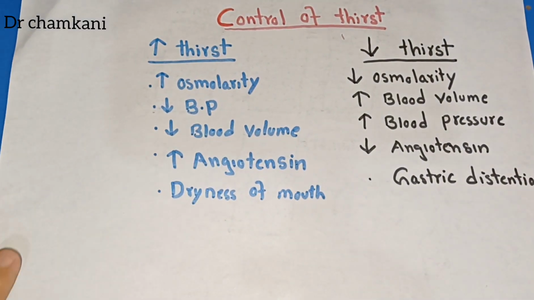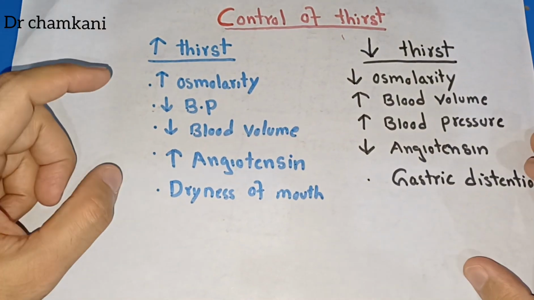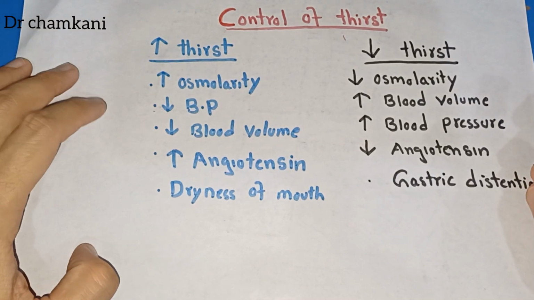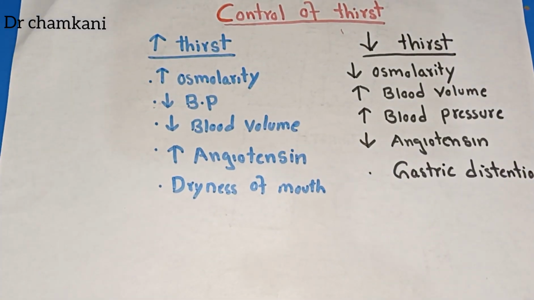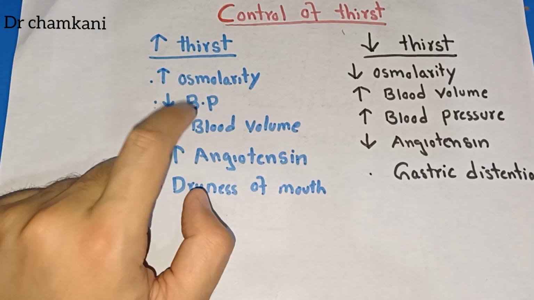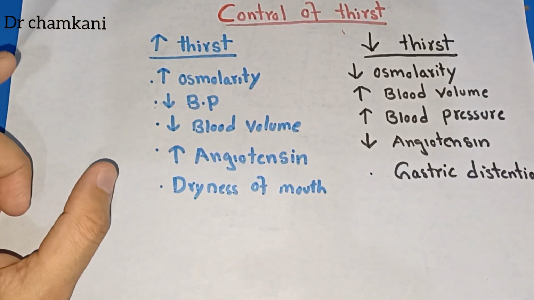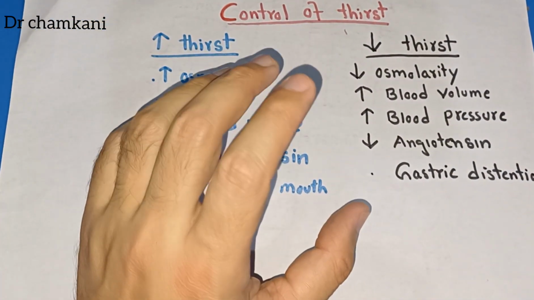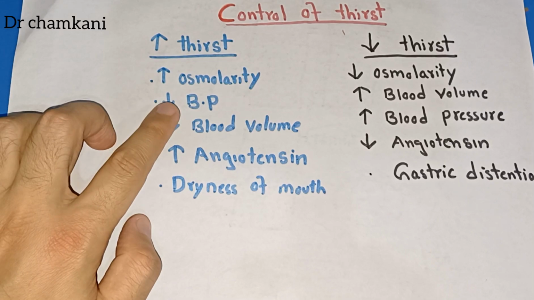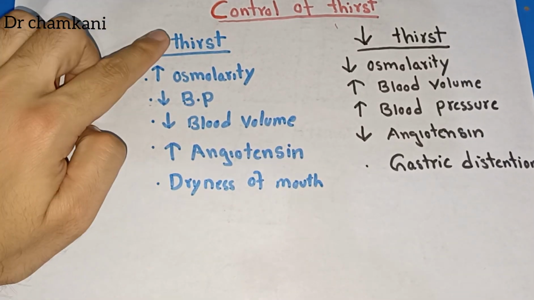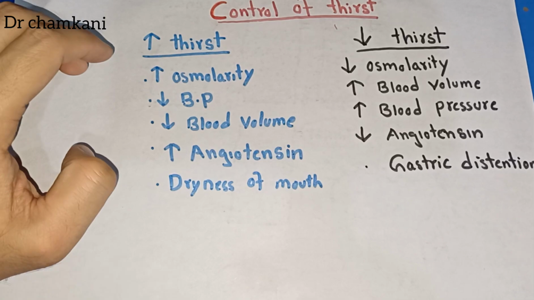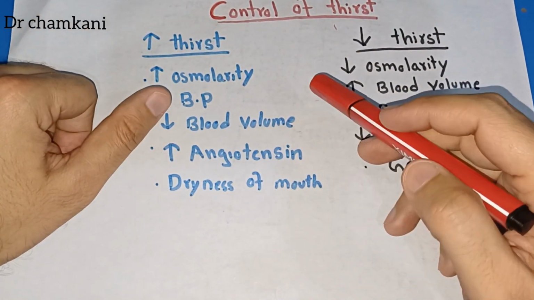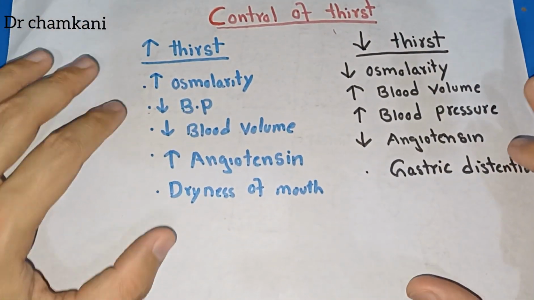Now, another thing is the decrease in blood pressure and the blood volume. This has also been discussed in detail in our previous lectures: the cardiopulmonary reflexes, the reflexes that are coming from the heart and the lungs and the aorta through the baroreceptors, come into the hypothalamus through the AV3V area, and they activate the thirst mechanism. So decrease in blood volume and decrease in blood pressure will stimulate the thirst mechanism, which will lead to drinking water and ultimately replenishing the volume and helping in increasing the blood pressure. We have discussed these things in so much detail.